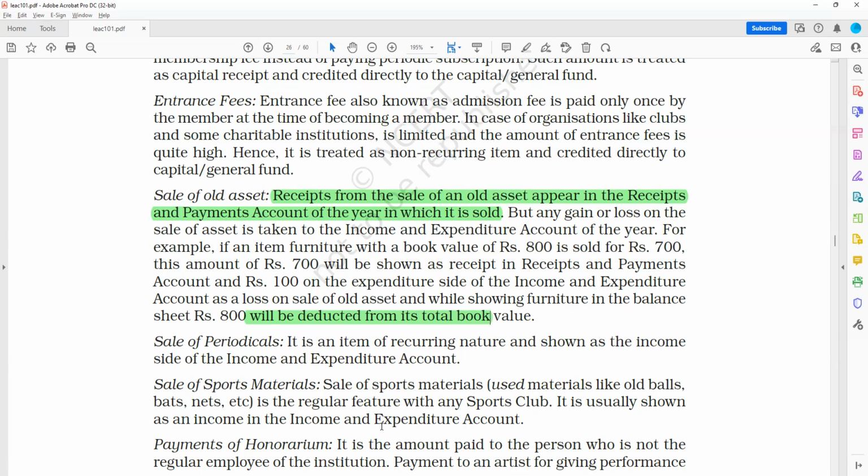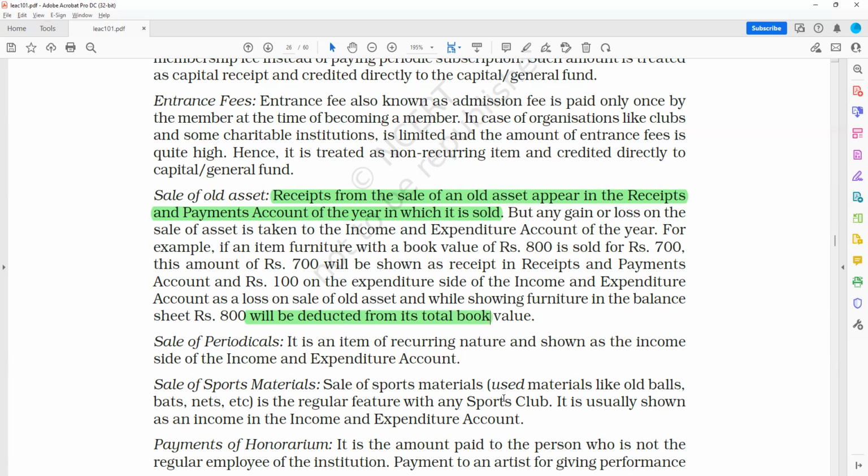It is an item of recurring nature and shown on the income side of the income and expenditure account. Then sale of sports material. Used materials like old balls and nets is a regular feature with any sports club. It is usually shown as income in the income and expenditure account.